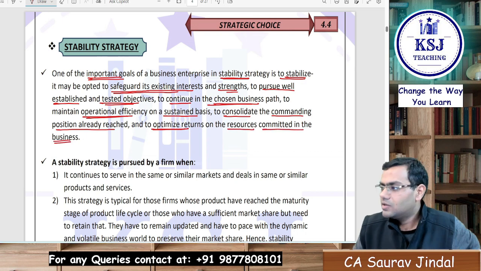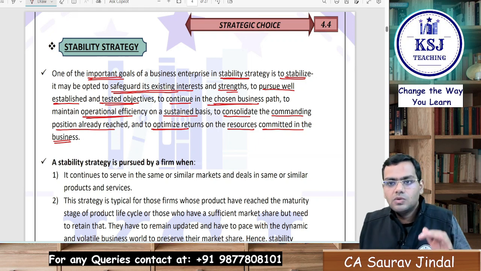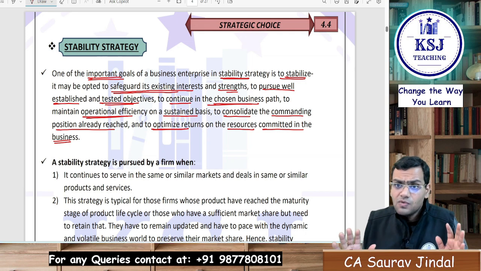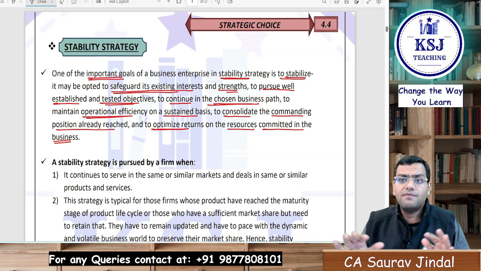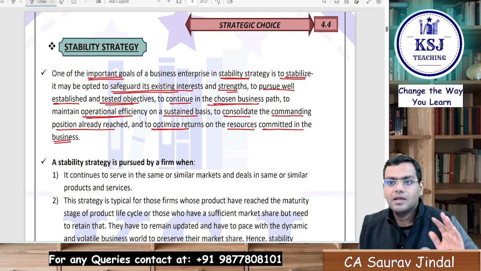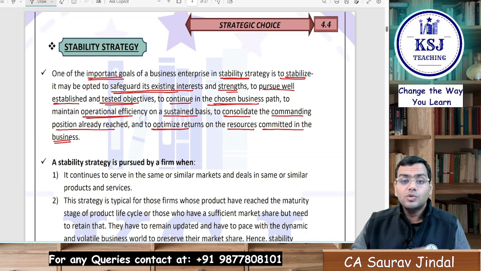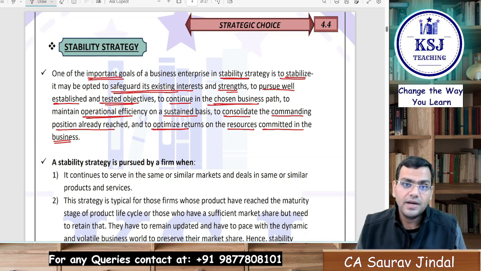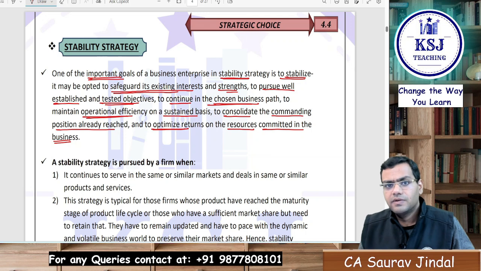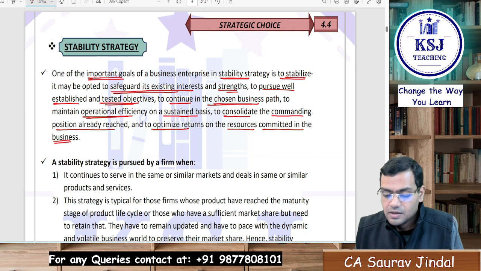So what they are trying to do is, they are not trying to do something out of the box. They say where we are, we want to safeguard our interest. We want to maintain the position where we have reached, right? We do not want to grow, but at the same time, we do not want to go down also. We do not want to go into the declining stage. We will make every effort to sustain whatever we have attained right now, right? We will sell the same product. We will be trying to serve the same market.